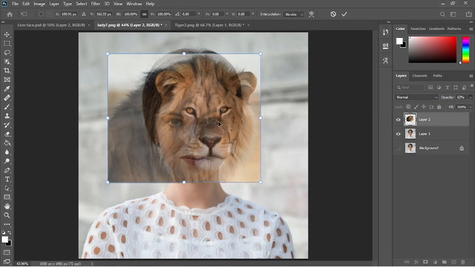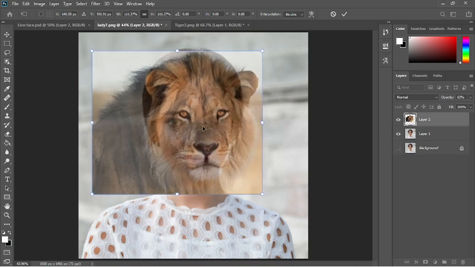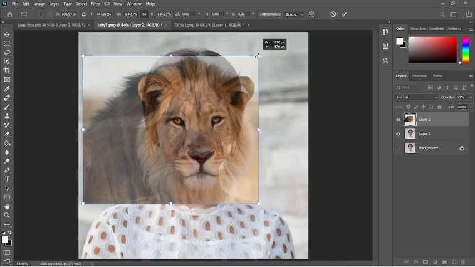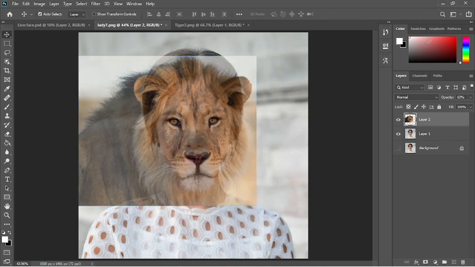Now I adjust her face with this lion, and now you can make it a little bigger, and a little bit bigger. And now you can see it almost fits her face. Now it's okay.